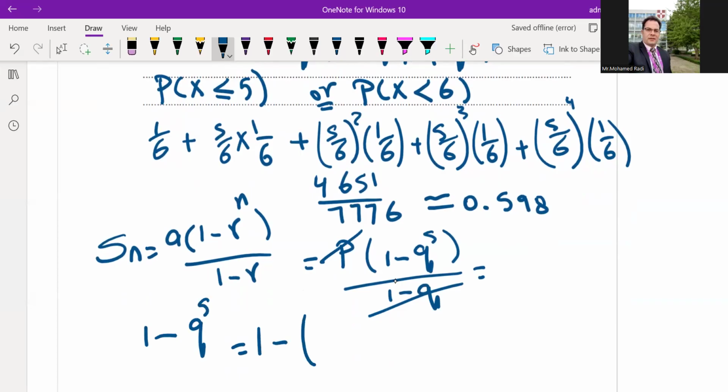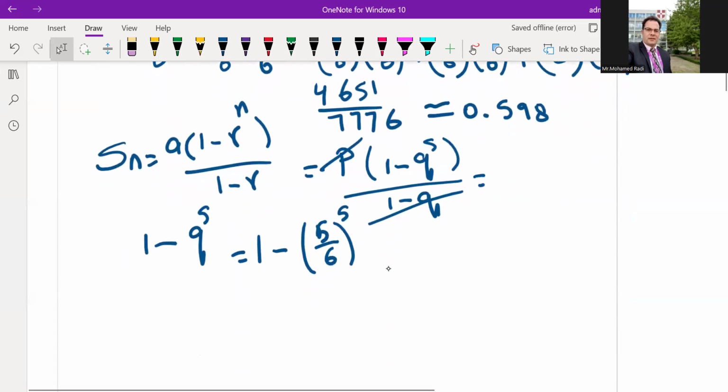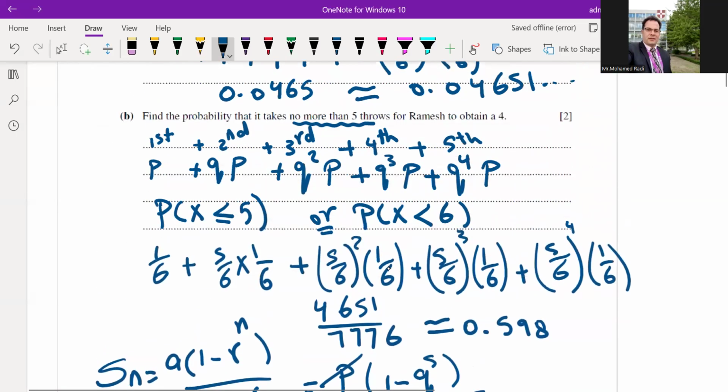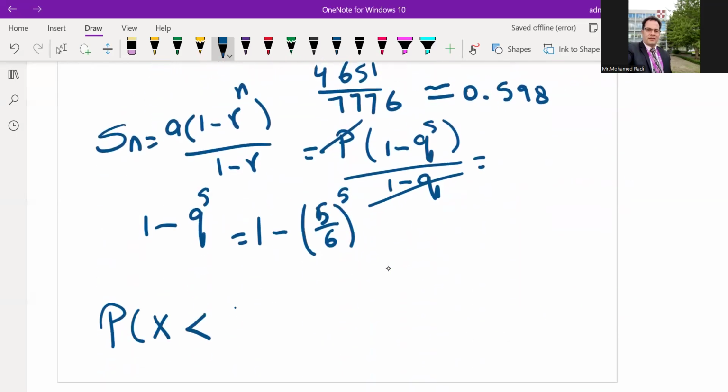Let's now apply this formula: q to the power of 5, which is 5 out of 6 all to the power of 5. It's a rule. When I ask you to get the probability of x less than a specific value, like here, less than 6, the probability of x less than 6 will be 1 minus q to the power of 5.